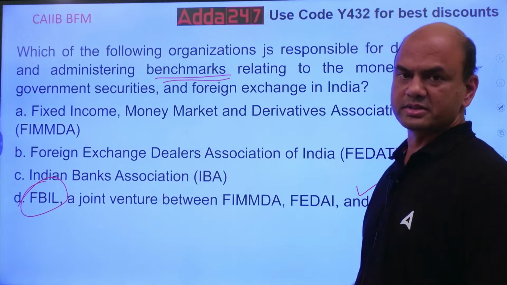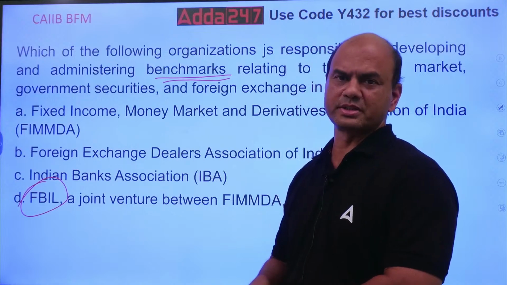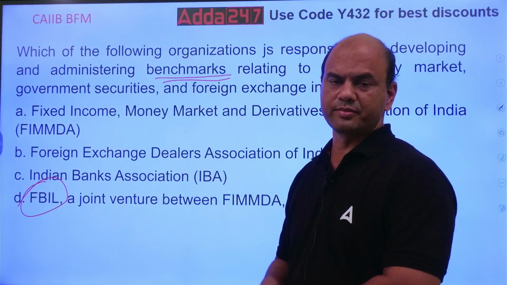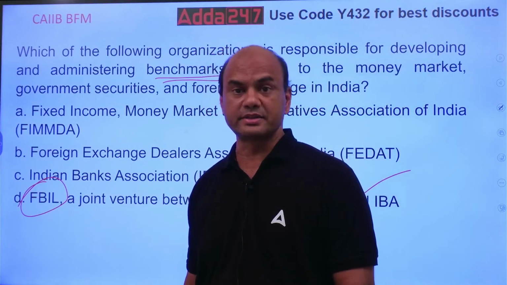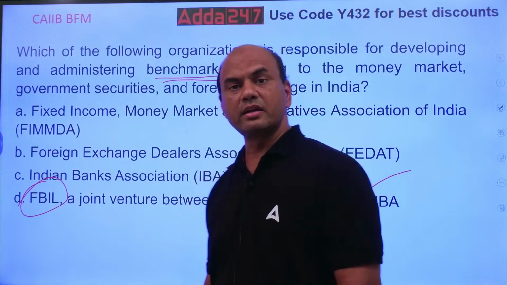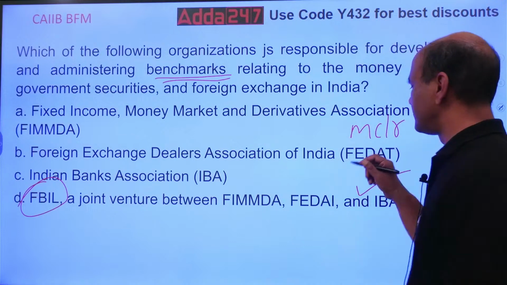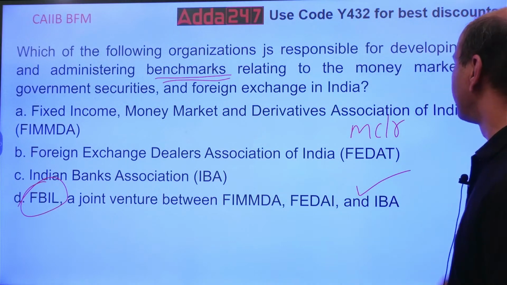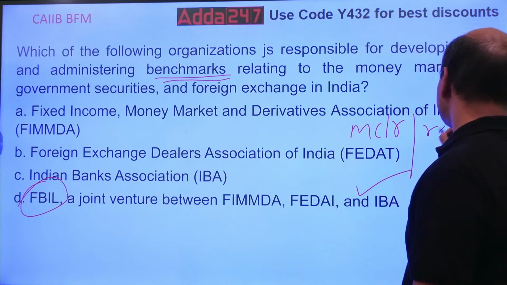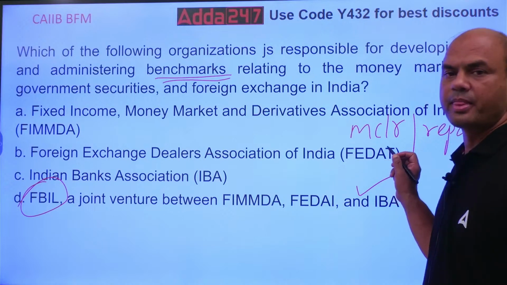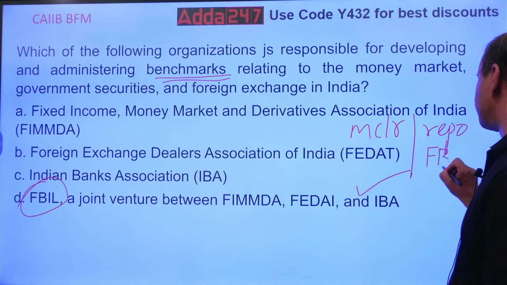FBIL gives you the benchmarks. See here, the repo which we follow, there are two benchmarks here, specifically for loans I'll talk. For loans, you have two benchmarks, one internal and second external. The internal benchmark is known as MCLR. You might be knowing this by now. And external benchmarks are two. One is repo, and the second one is FBIL benchmark.